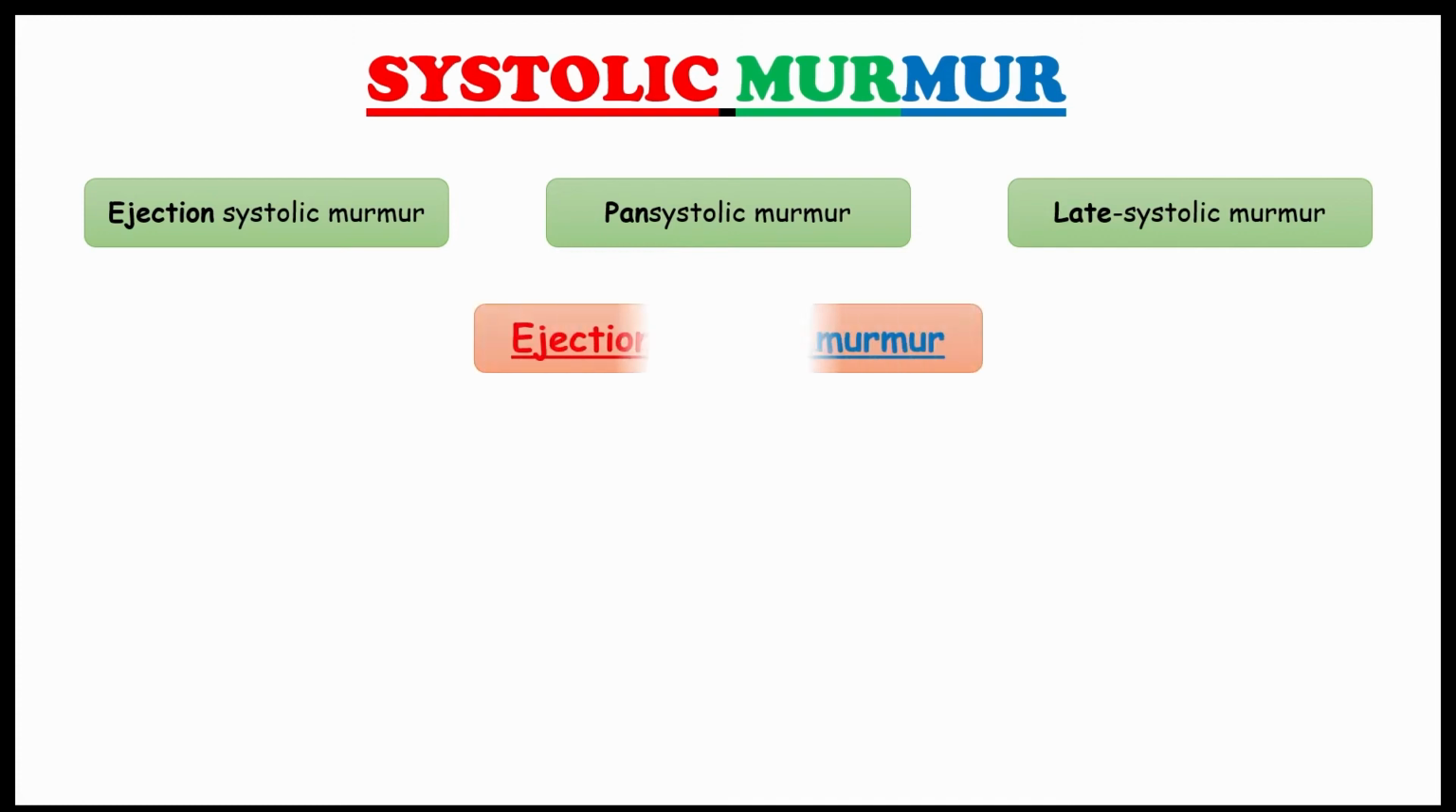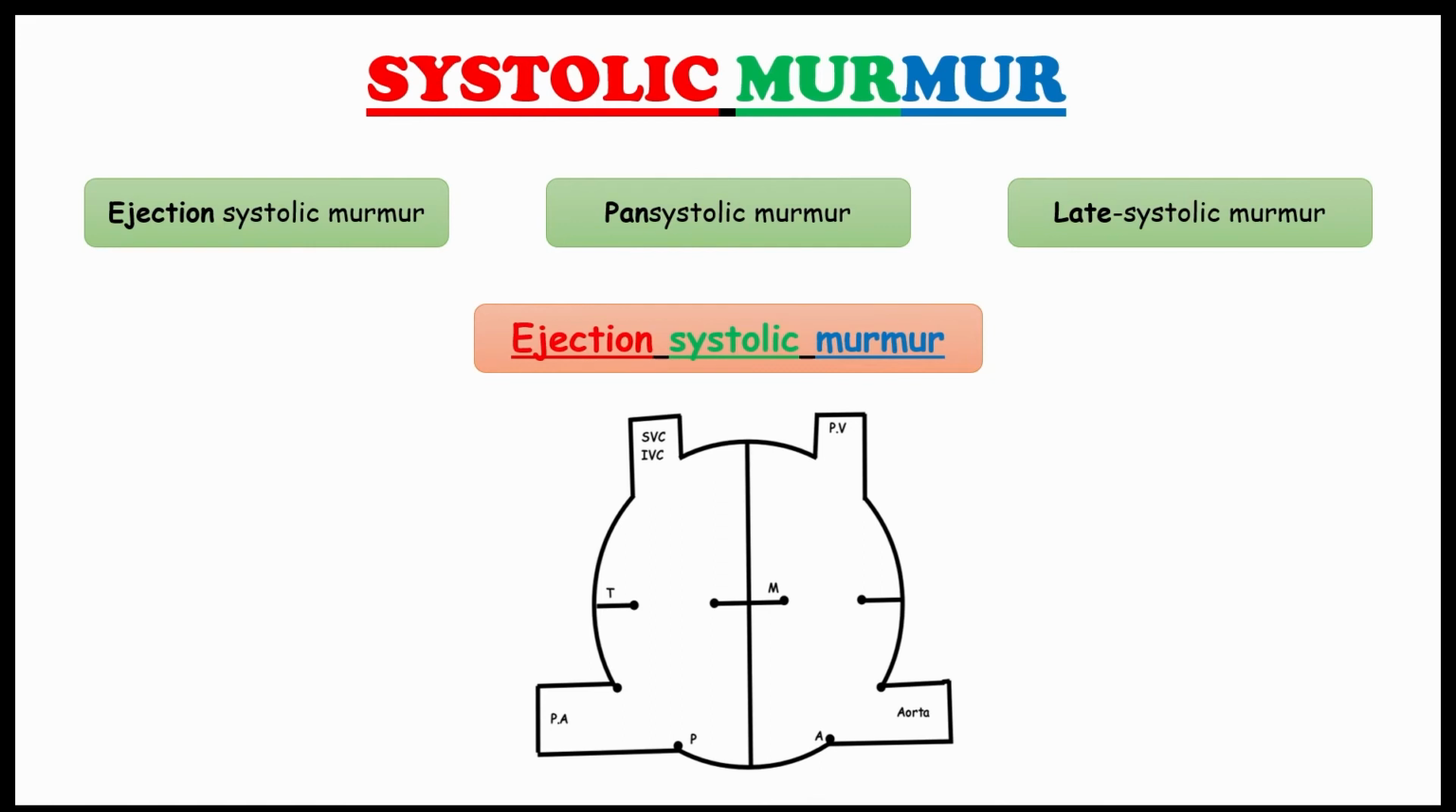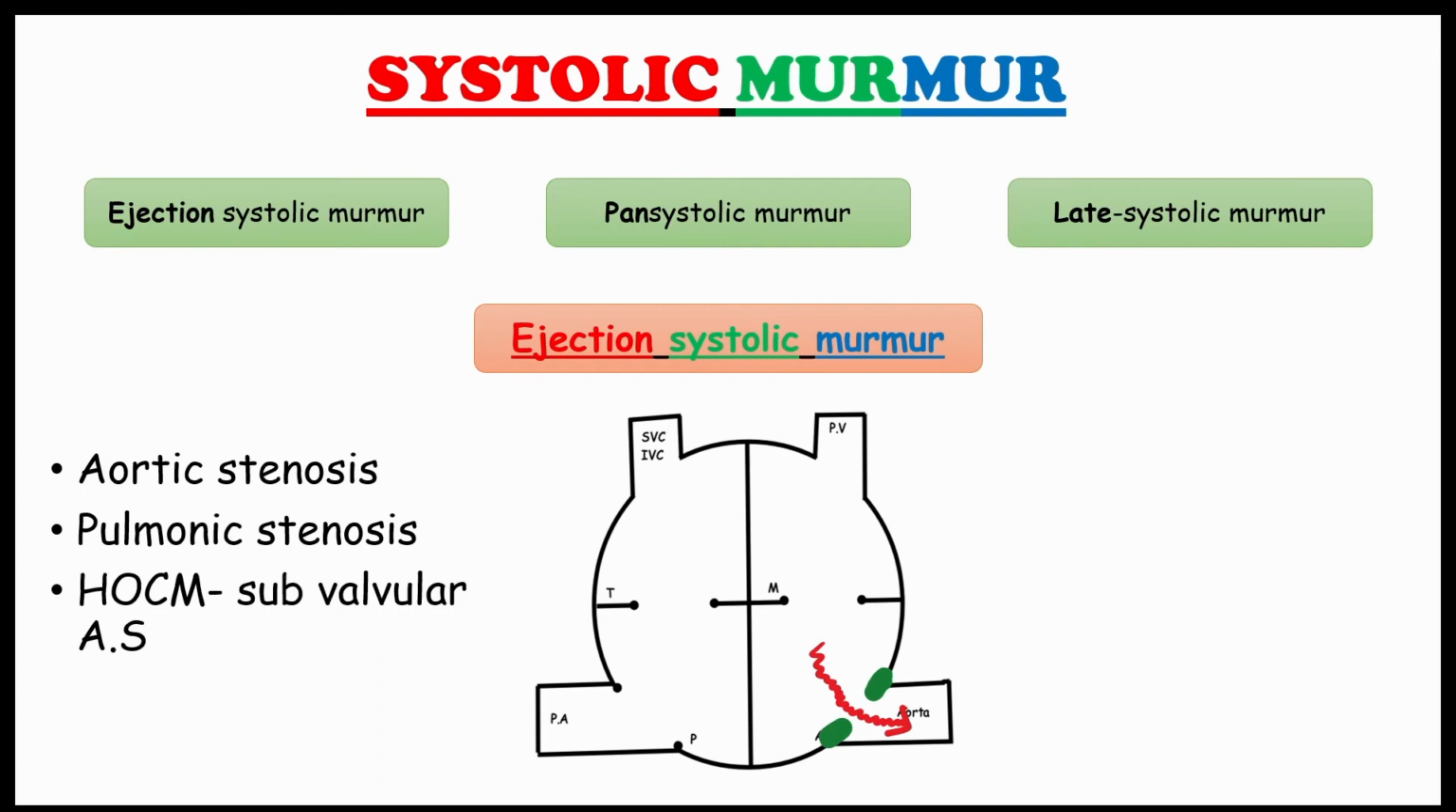Okay, first, ejection systolic murmur. From the name itself, you can understand that the murmur happens due to a problem with ejection, which means blood in the ventricle can't pass easily due to narrowing of the orifice. From this, we can know in which cases we will see the ejection systolic murmur. Those are aortic stenosis, pulmonic stenosis, hypertrophic obstructive cardiomyopathy, in which we see subvalvular aortic stenosis, and tetralogy of Fallot, in which we see subvalvular pulmonary stenosis.